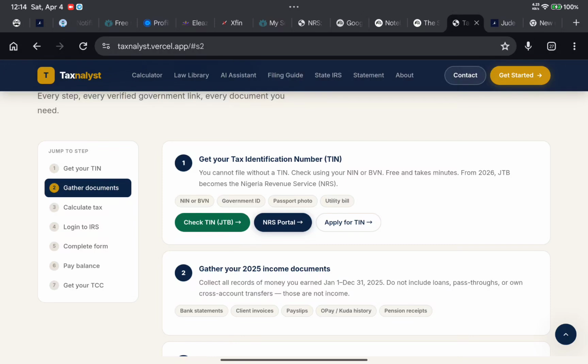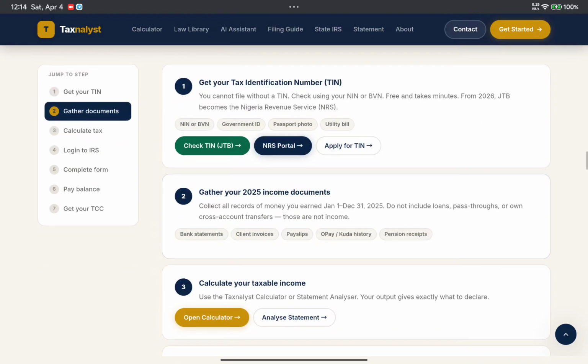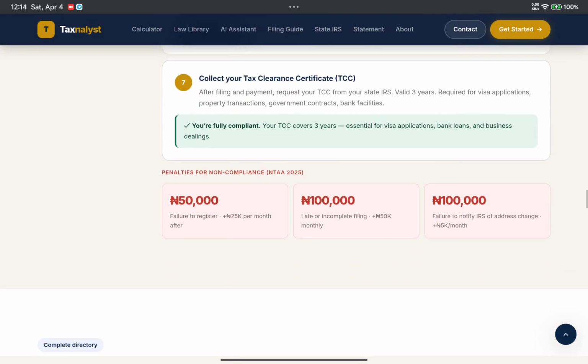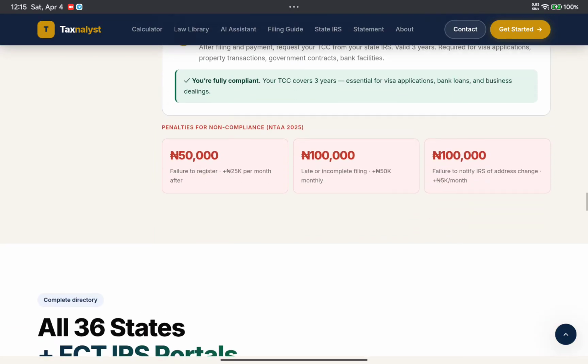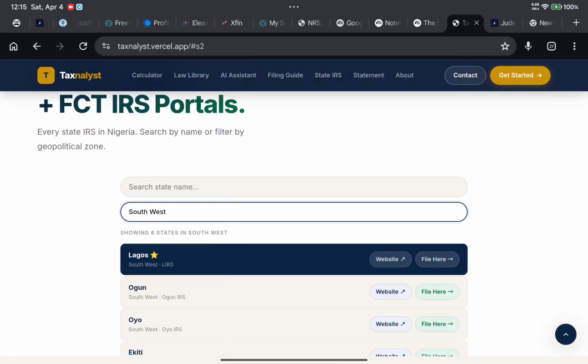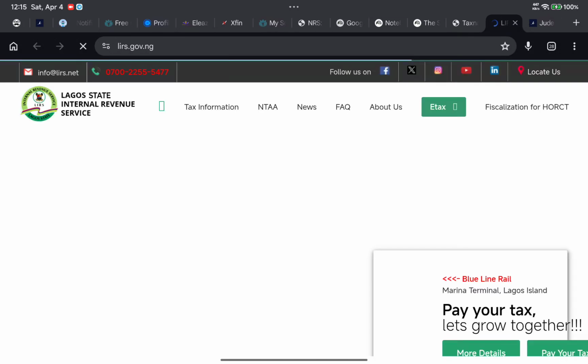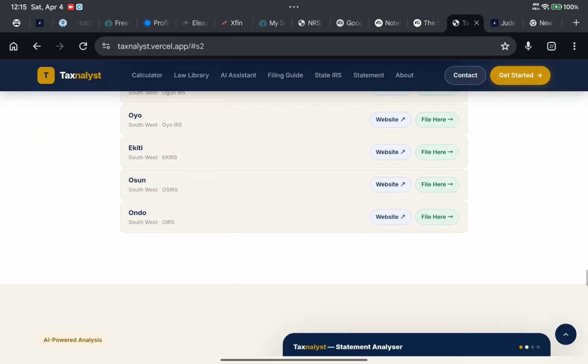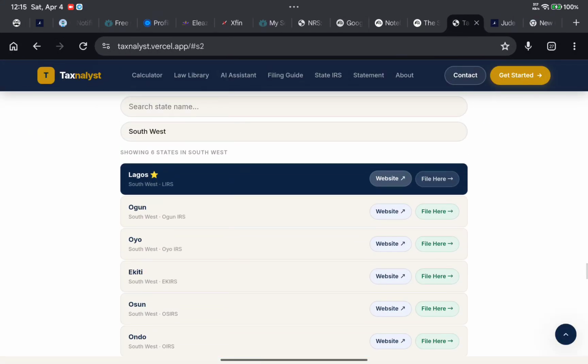Like I said, this is an all-in-one. It shows you everything step by step, so you can go through it. Penalties for non-compliance of tax, everything is all there. Then these are all 36 states. You can check your zone. Let's say the Southwest. If it's Lagos, you can just click on it. It's going to take you directly to the LIRS Lagos filing platform straight. So everything has been integrated. All of them, you can see the website there, how to file and everything is all there.